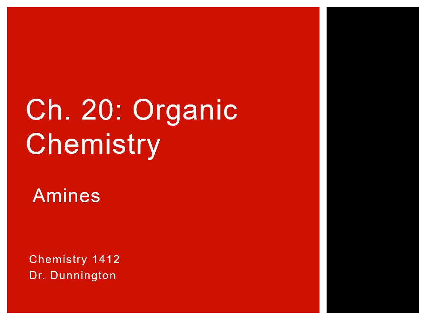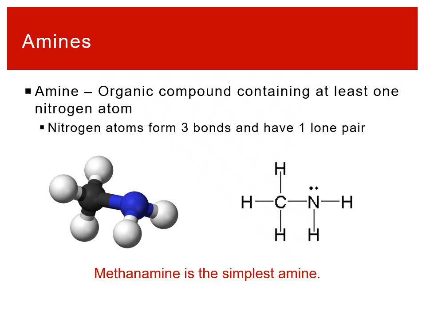One more type of molecule we want to talk about is amines. An amine is just any organic compound that contains at least one nitrogen atom that's single bonded to everything else. Nitrogen atoms tend to form 3 bonds and have 1 lone pair. So methanamine is the simplest amine.